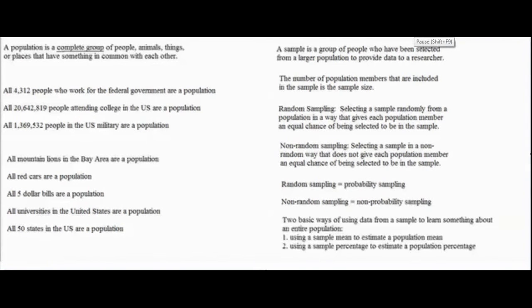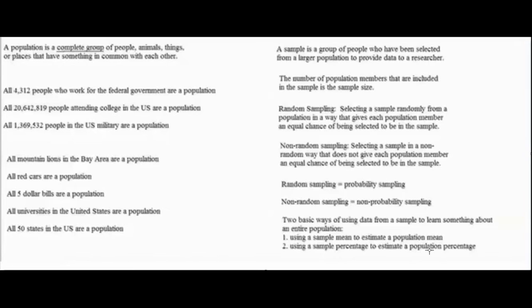If the value that is being calculated with the sample comes out close to the value that's being estimated in the entire population, then the sample is providing the researcher with highly accurate information about the entire population. For example, if the sample mean comes out close to the population mean, then the sample mean is providing highly accurate information about the population mean. If the sample percentage comes out close to the population percentage, then the sample percentage is providing highly accurate information about the population percentage.